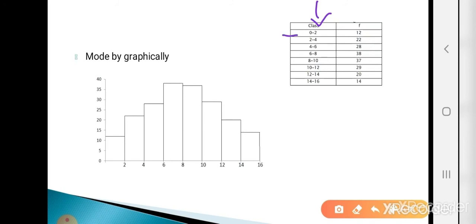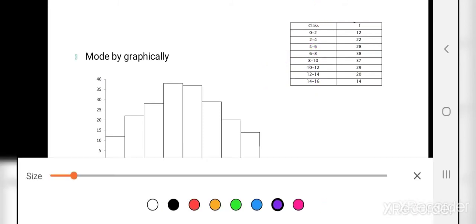For the first class, what is the upper limit? 2. And what is the lower limit? 0. So 2 minus 0, that is 2. For the second class, 4 minus 2, that is 2. Then 6 minus 4, that is 2. Then 8 minus 6, that is 2. 10 minus 8, that is 2. Then 12 minus 10, that is 2. Then 14 minus 12, that is 2. And the last, 16 minus 14, that is 2. Here the class width for all classes is equal, that is 2.